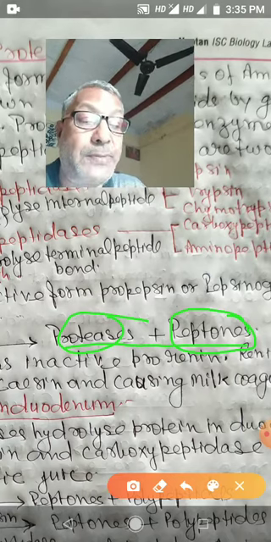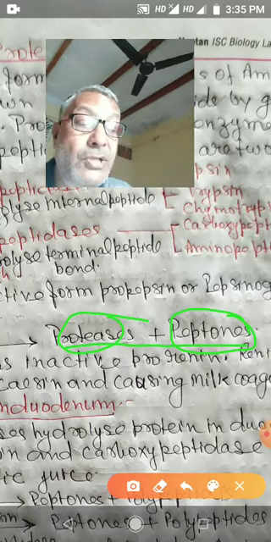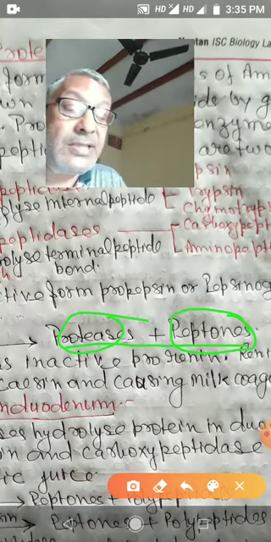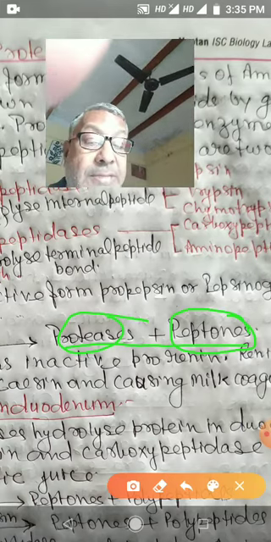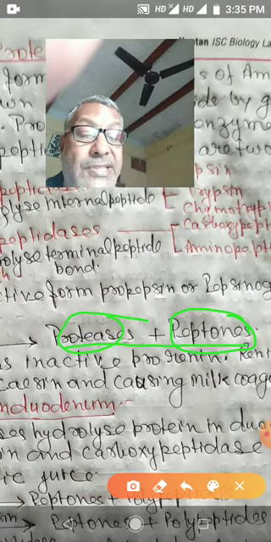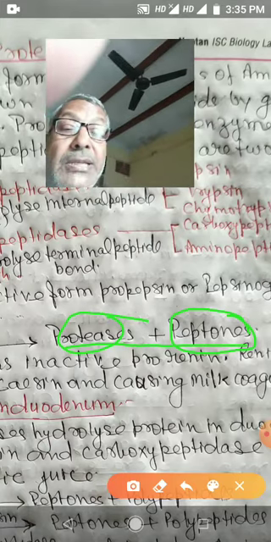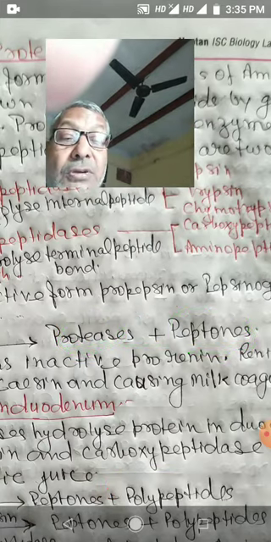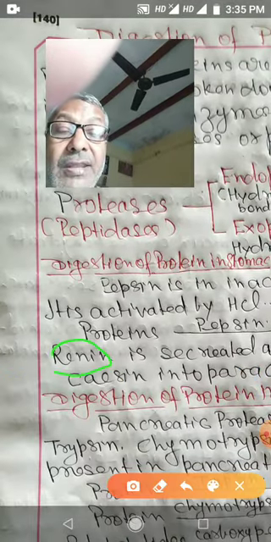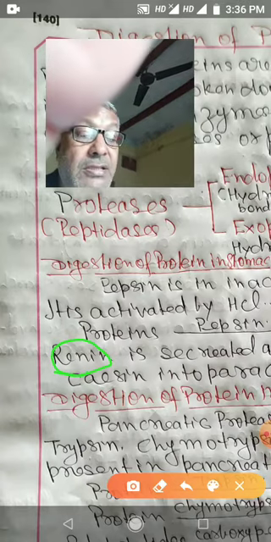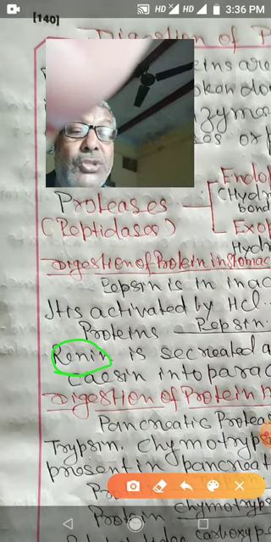Renin is also present in the inactive form, that is prorenin. When it is activated, it will hydrolyze casein, that is the milk protein. Casein changes into paracasein, causing milk coagulation. So the function of renin, which is another enzyme, is causing milk coagulation by converting casein into paracasein.